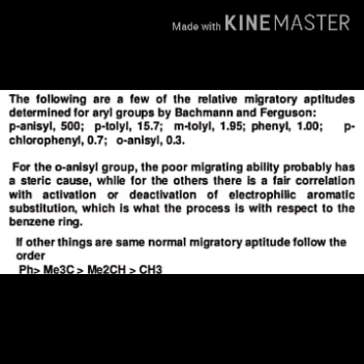Migratory aptitude of groups in pinacol-pinacolone rearrangement is hydride greater than phenyl greater than 3 degree carbon greater than 2 degree carbon greater than methyl.